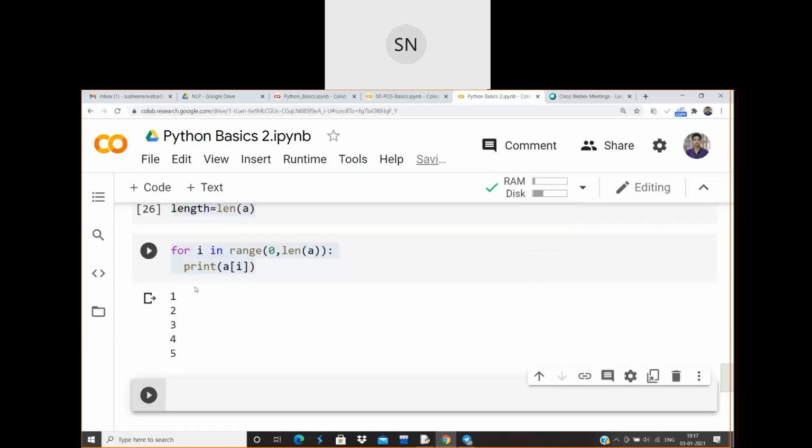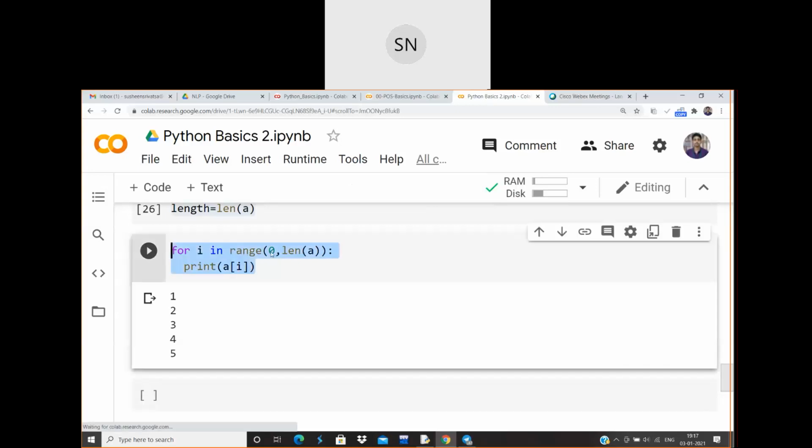See, the values which are present in a are 1 2 3 4 5. It is printed over here. So I just don't want to use a length function, range function, and all those things. And I just don't want to use the index also to print the values. So I want to remove this particular thing.